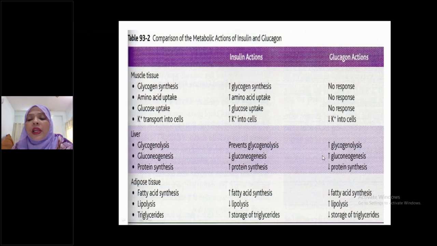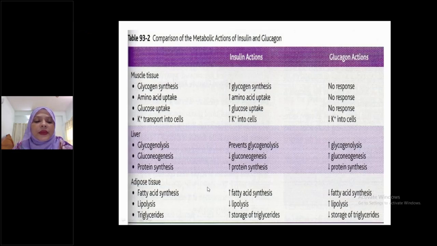But what about glucagon here? See, it increases glycogenolysis. That is, it stimulates glycogenolysis. It stimulates gluconeogenesis and decreases protein synthesis. Of course, glucagon always causes decreased protein synthesis.